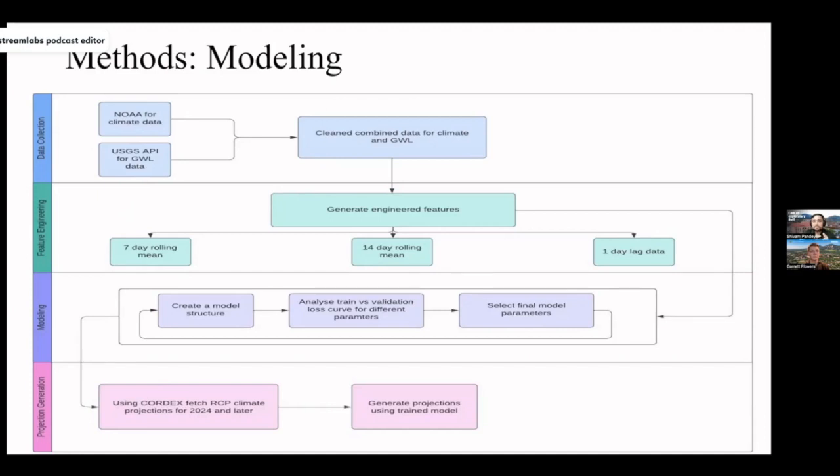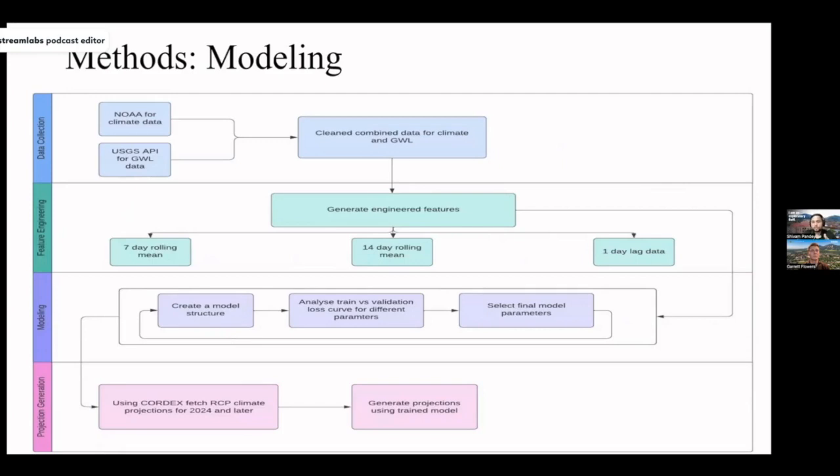So the engineered features that we generated are the 7-day rolling mean, the past 14-day rolling mean, and 1-day lag data for the current data. We create a model structure. We train those model structures on the train and validation data and analyze the loss curve for train versus validation, and then based on the loss curve we select a parameter. This entire process is iterative until we finalize the final parameter.